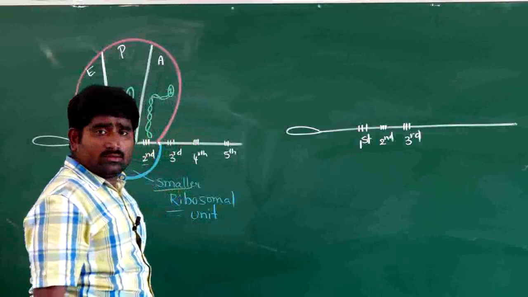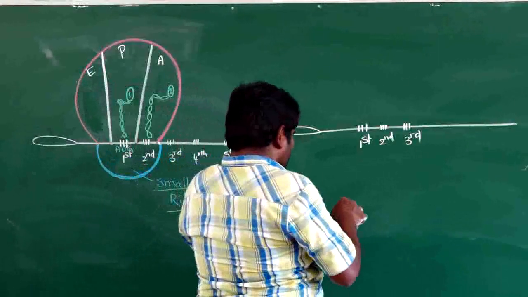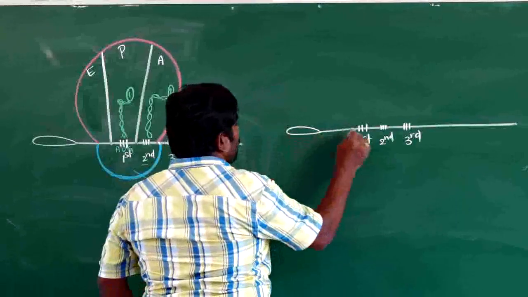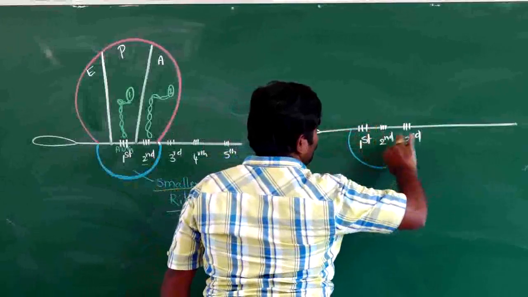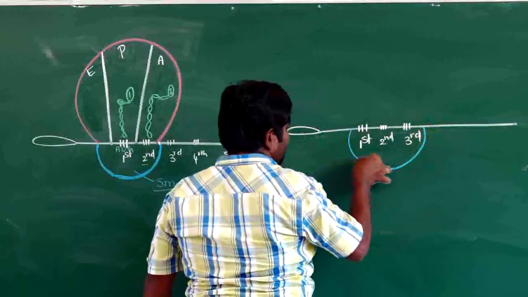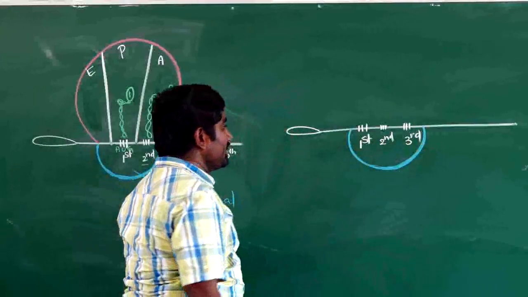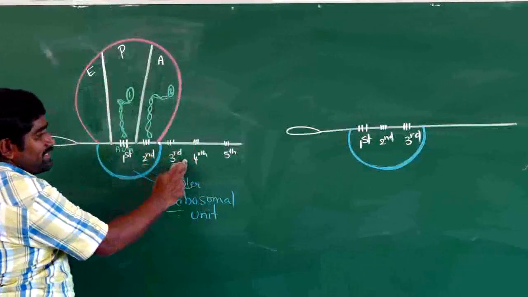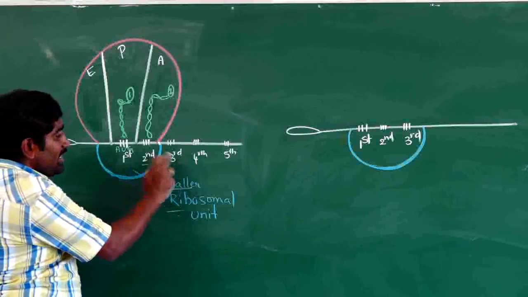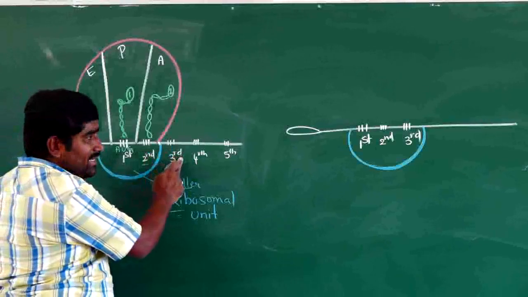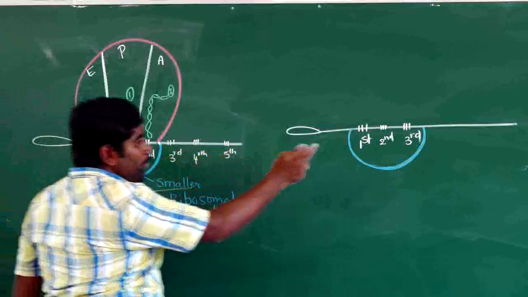Third codon. Now this is the ribosomal unit. The ribosome moves one codon distance. When the ribosome moves one codon distance, the third codon enters inside the ribosome. You can see here in this one, the third codon is present outside of the ribosome, but now the third codon is present inside.